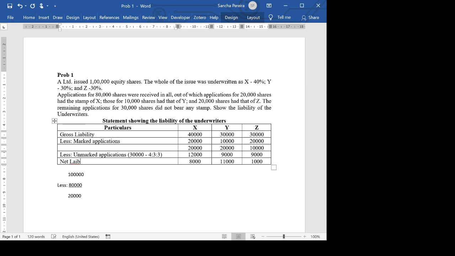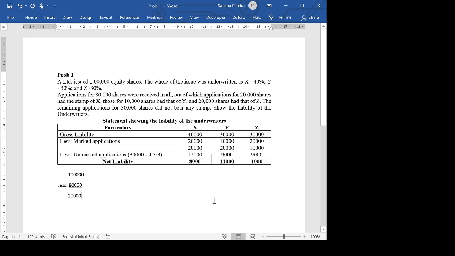This is basically our answer. Net liability. Okay, so this is basically the answer.